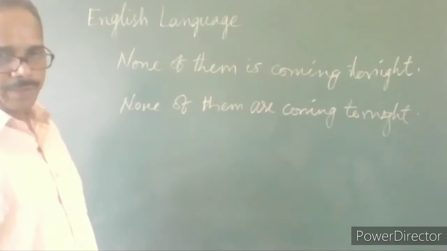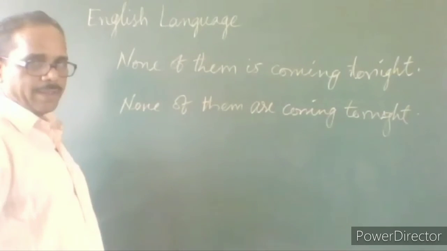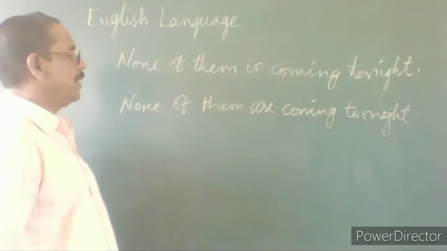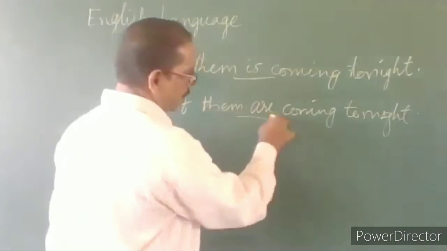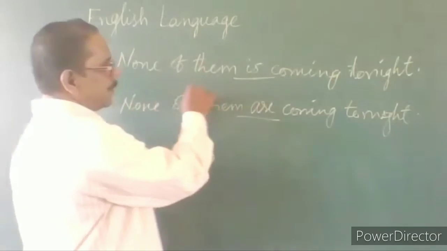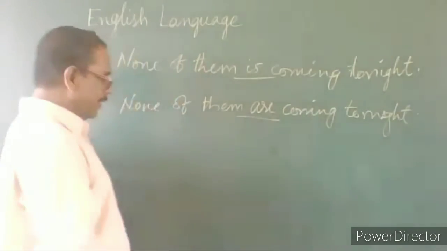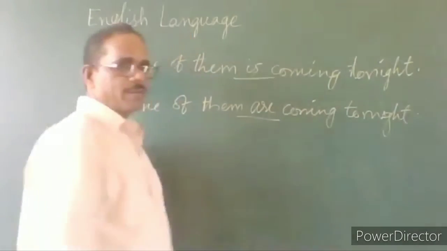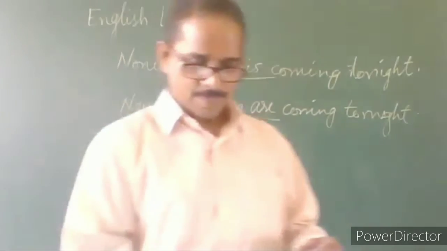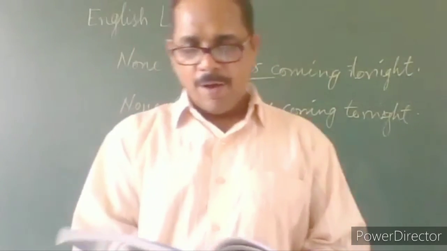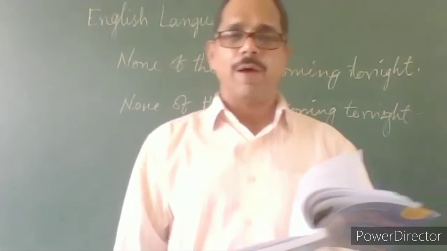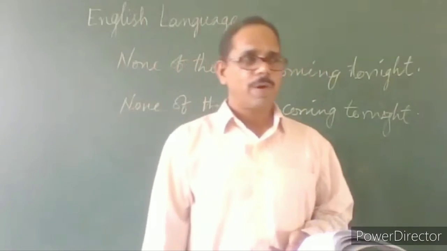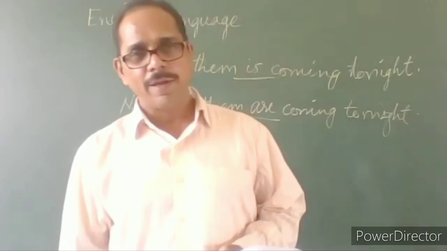So in this case, this is a particular case, the use of none. You can use singular or you can use plural, both are correct. None of them is coming tonight is correct, none of them are coming is also correct. When none of is used with a plural noun or pronoun. What is a pronoun? A pronoun is a word used in the place of a noun.